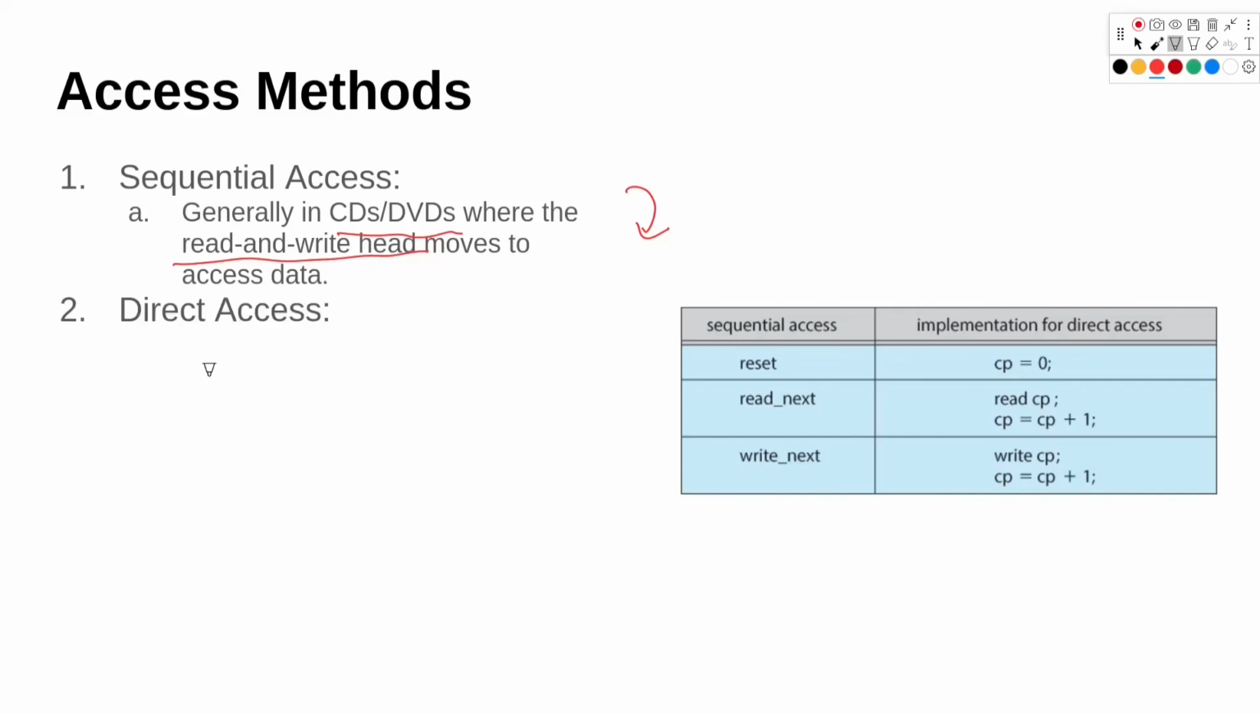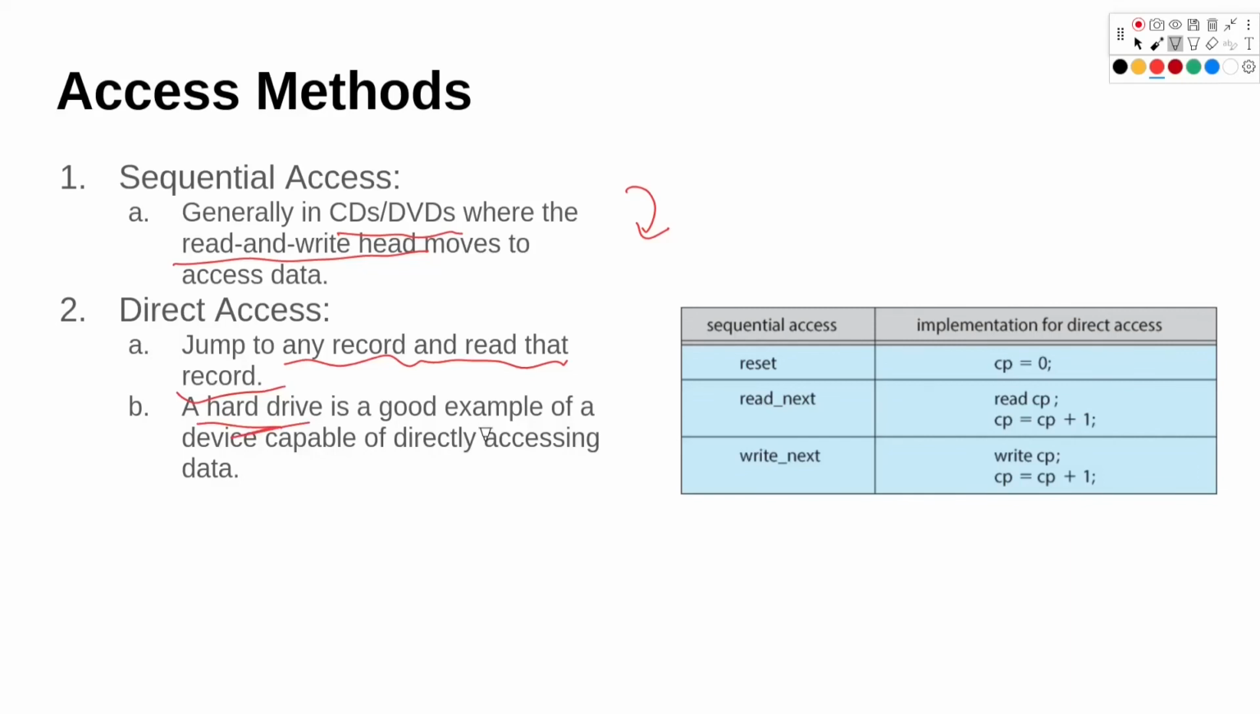Second one is direct access. So in direct access we can jump to any record and read that record directly. We do not have to trace the whole part before the address that we want to access. So a hard drive is a good example of that.